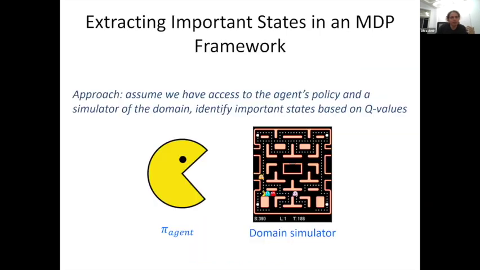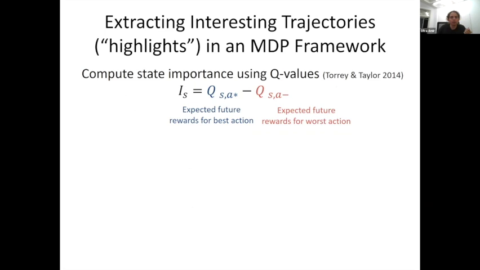So we'll assume that we have access to the policy of the agent, a simulator of the domain, and also access to the Q values, which also have been mentioned in the previous talks, right? Which tell us our expected utility from taking the current action and then following our policy. And one approach to think of an important state is to think about the differences between the Q values of different actions. Okay, so one naive measure you could think of is the difference between the best action that I can take in this state and the worst action. Okay, this is a very noisy, very sensitive measure, but just as an example, right?